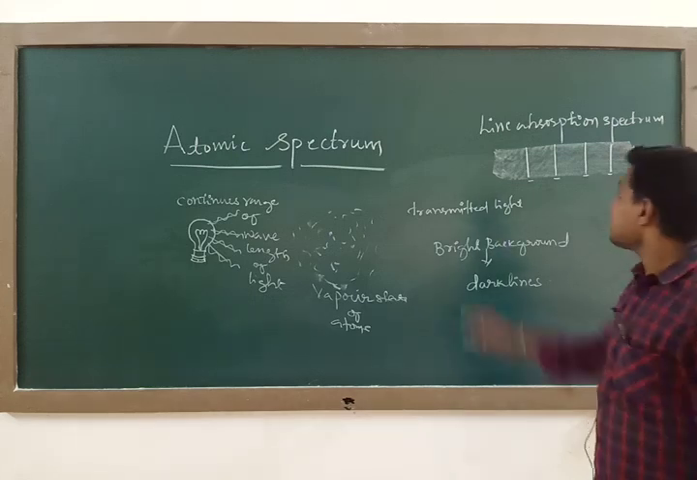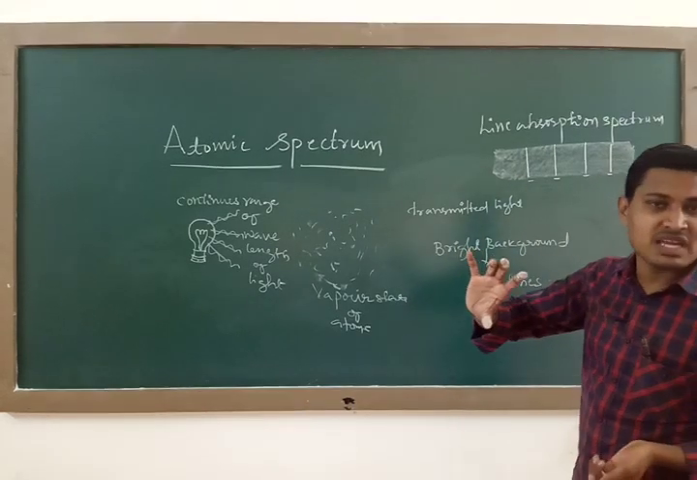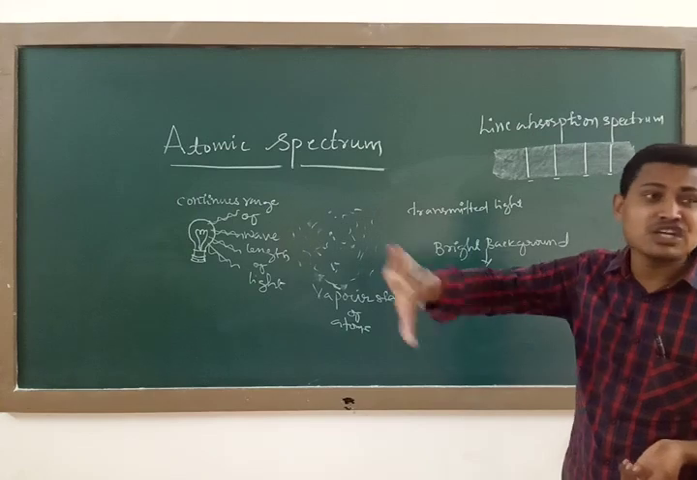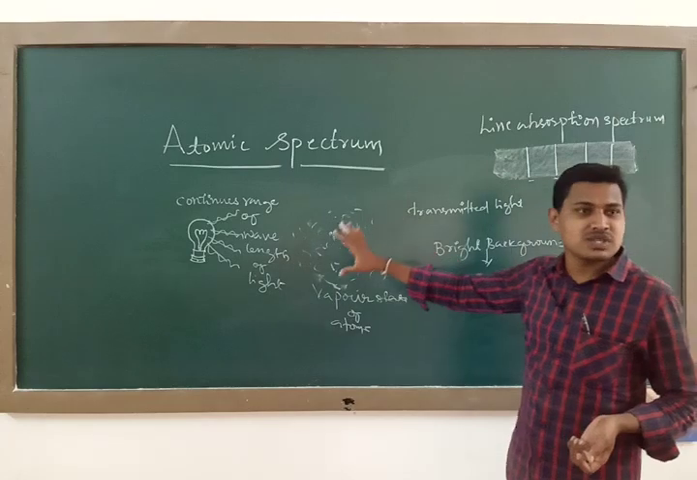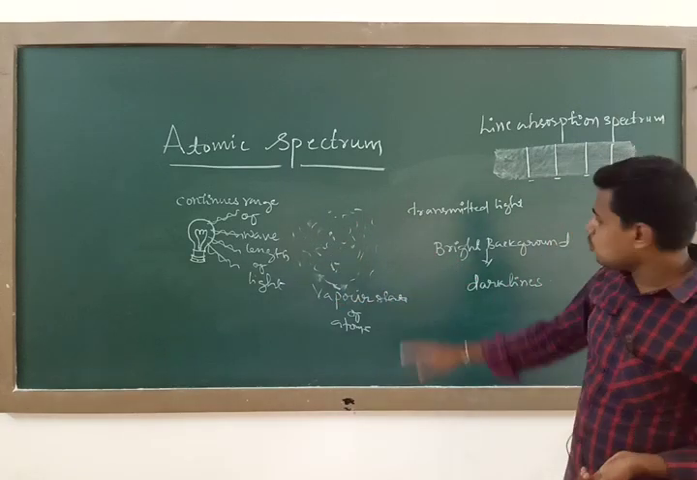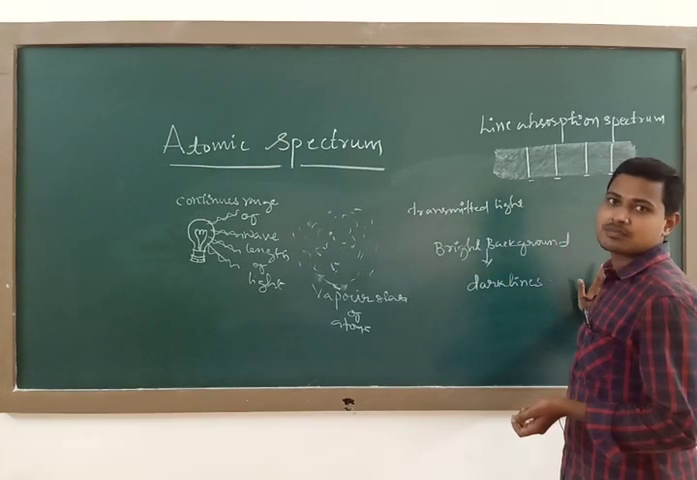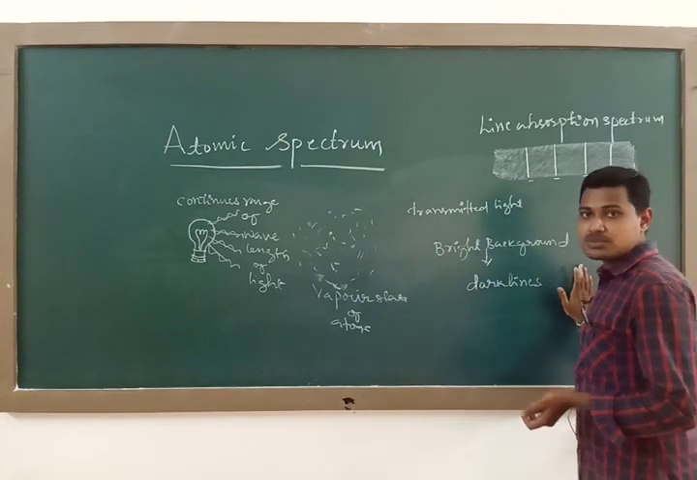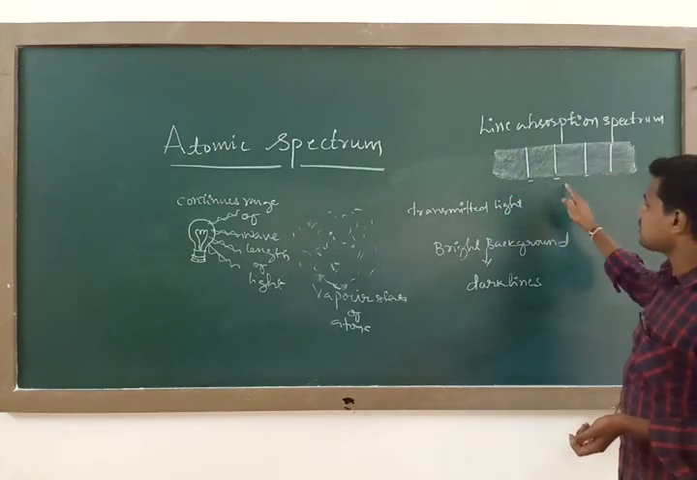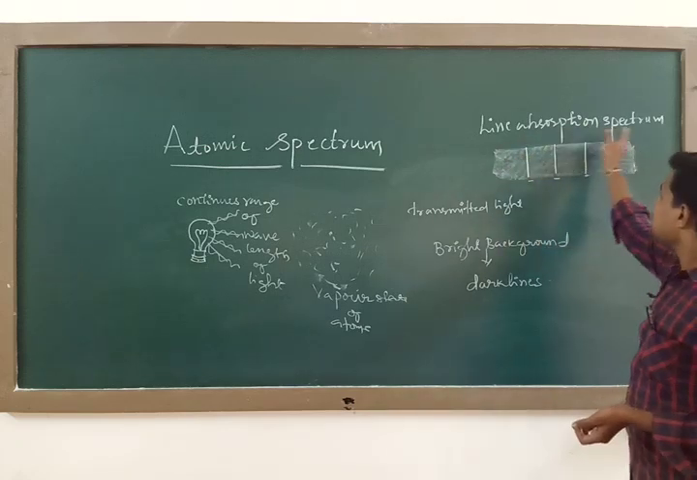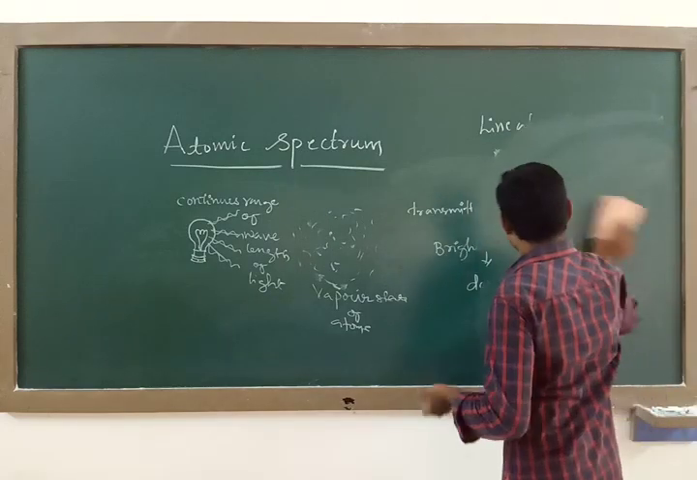And the second one is the line absorption spectrum. Suppose a source of light from an incandescent bulb, consisting of a continuous range of wavelengths, is made incident on an atomic or gaseous state of some particular atom. If you analyze the transmitted light, you are going to observe dark lines on a bright background, and this corresponds to the line absorption spectrum. So this is the concept of atomic spectrum.